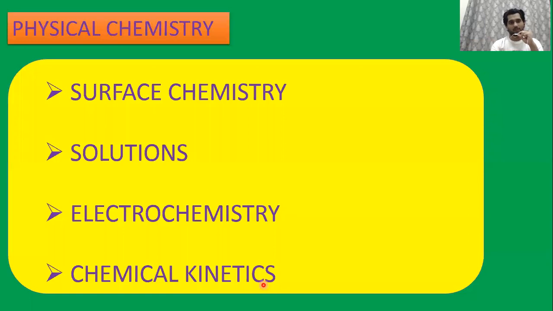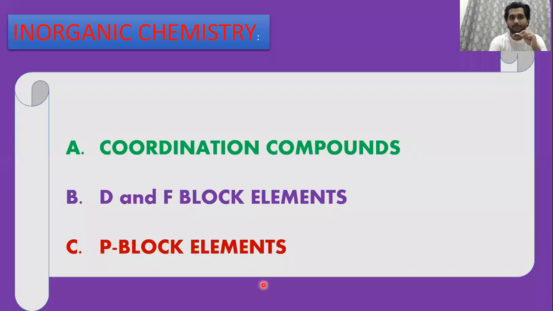Suppose I start with physical. First, go with surface chemistry. You can give this a maximum of 3 days. 3 days is enough for surface chemistry. Solutions, you can take 4 to 5 days because this needs question practice. Same way electrochemistry 3 days, chemical kinetics 4 days. In inorganic, coordination will take almost 1 week. It took 1 week for me to completely understand and then practice questions.